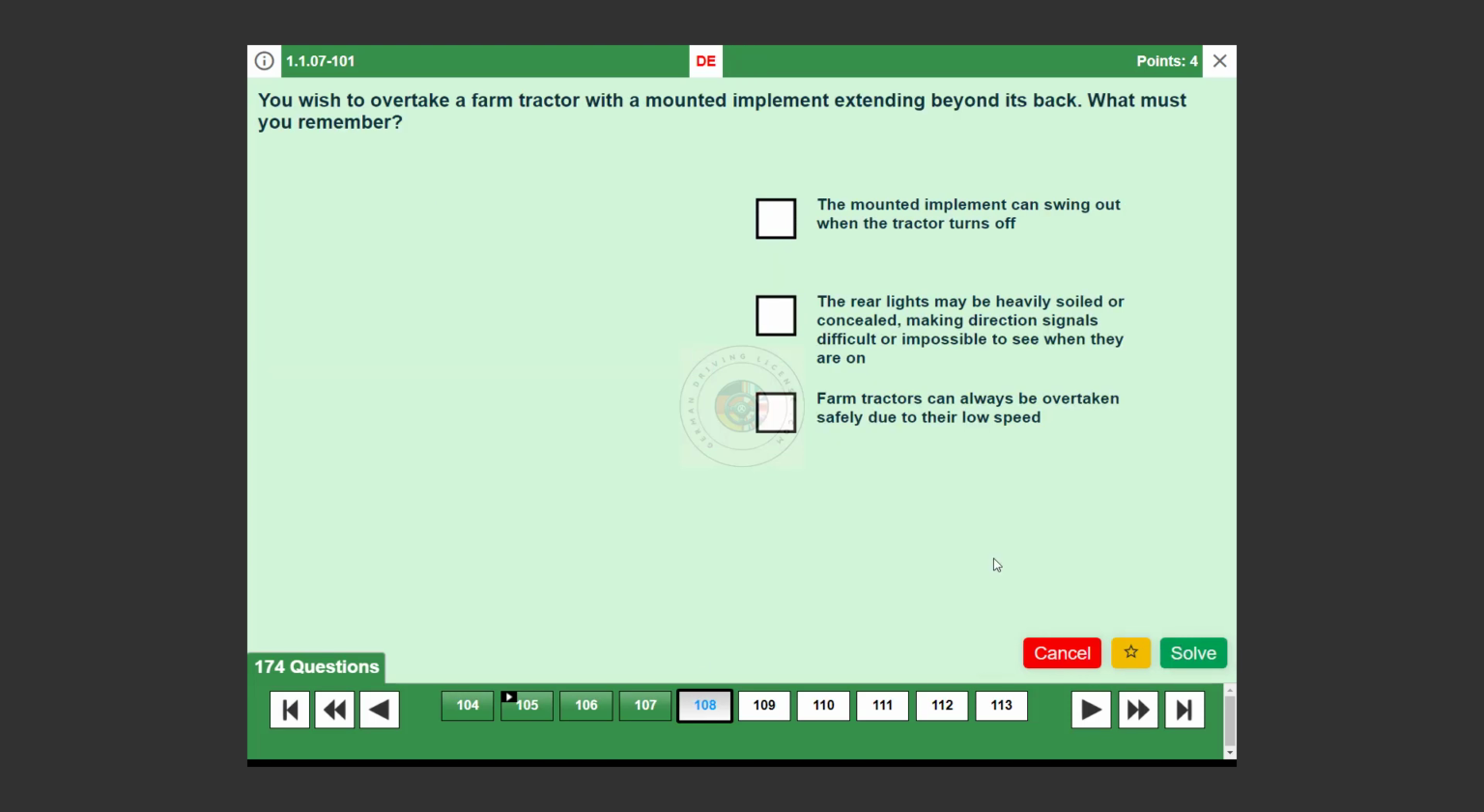Question number 108. You wish to overtake a farm tractor with a mounted implement extending beyond its back. What must you remember? The mounted implement can swing out when the tractor turns off. True. Be cautious of the implement's movements. The rear lights may be heavily soiled or concealed, making signals difficult to see. True. Visibility of indicators may be compromised. Farm tractors can always be overtaken safely due to their low speed. False. Overtaking requires consideration of several factors, not just speed.